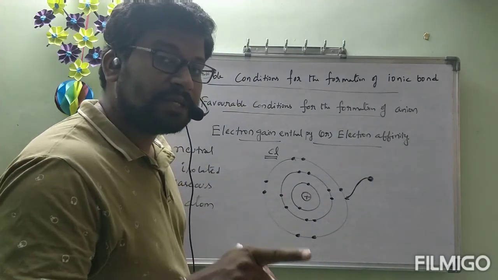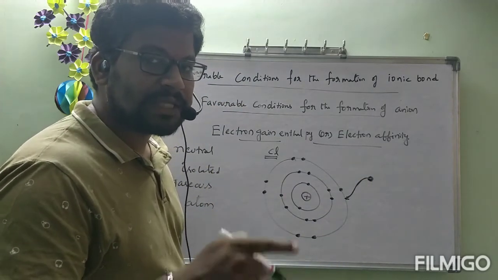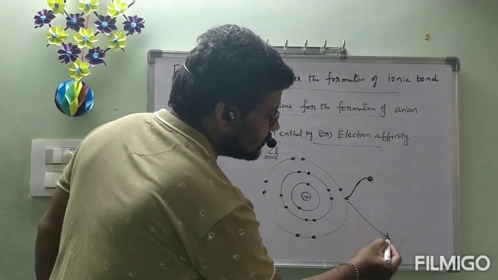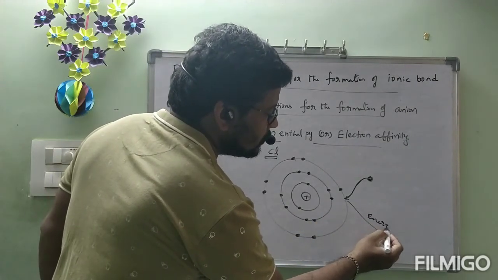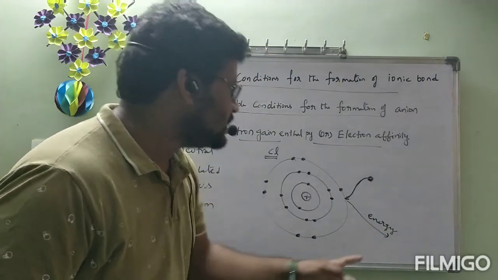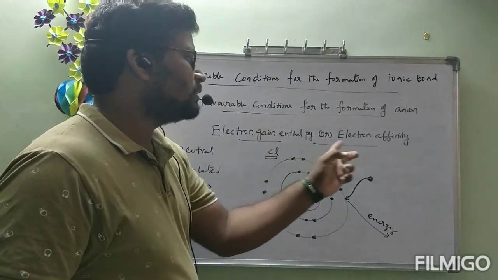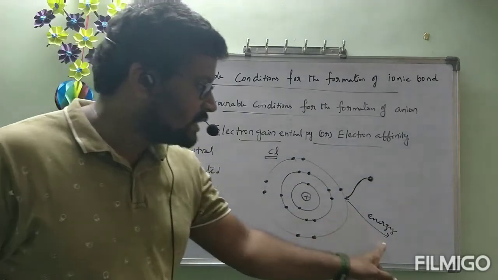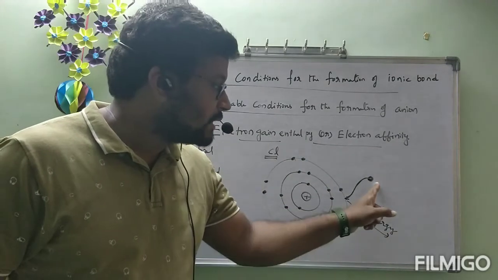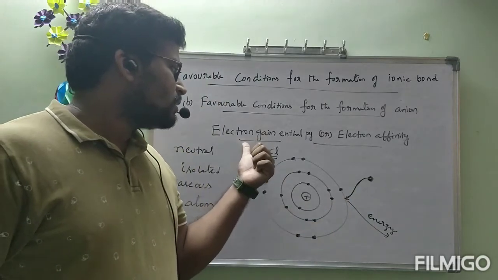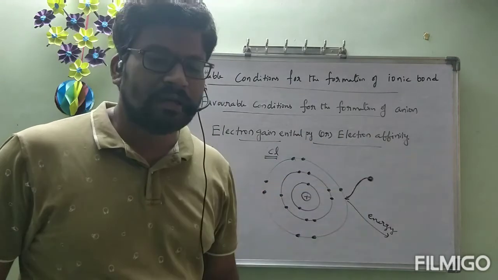But because of that repulsion between the 7 electrons and this 1 electron, some amount of energy will be lost. That energy is called electron gain enthalpy or electron affinity. The energy lost at the time electron is entering into the outermost shell is called electron gain enthalpy or electron affinity.